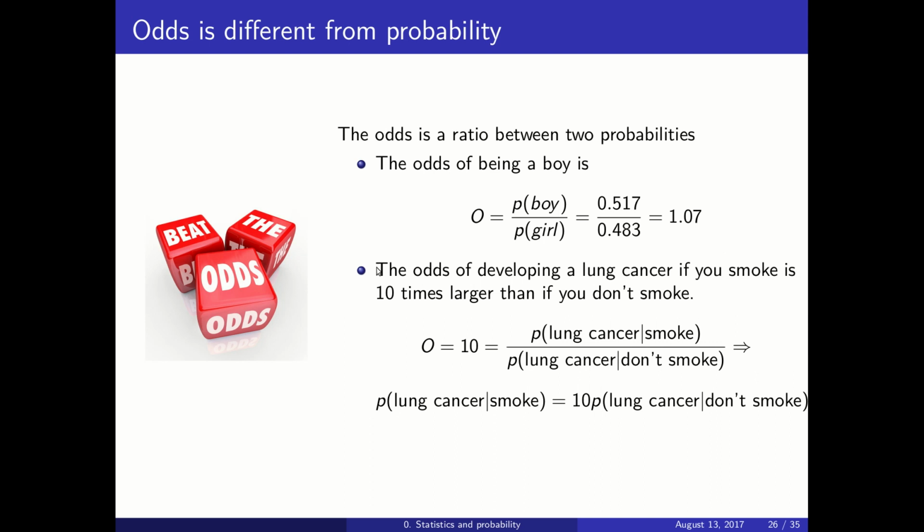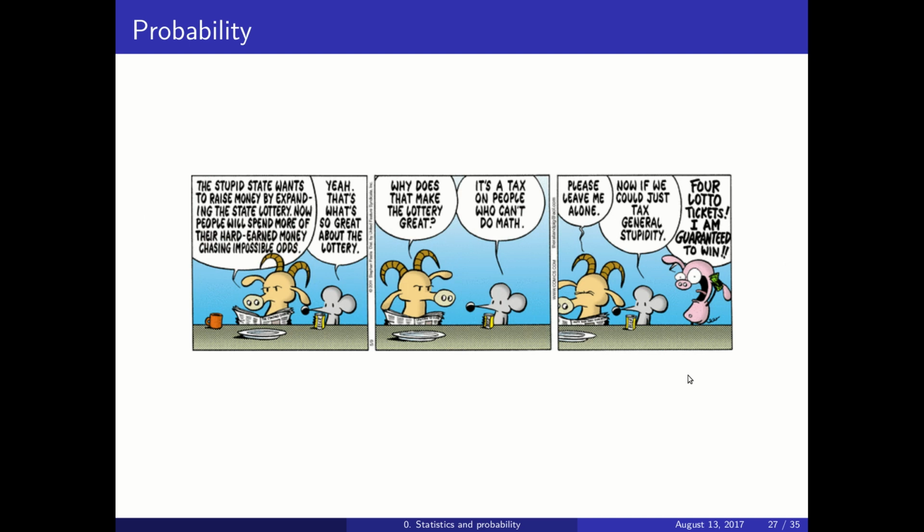And you can complicate this with conditional probabilities. You can compute the odds of developing lung cancer if you smoke compared to the odds of developing lung cancer if you don't smoke. Now we recognize here these conditional probabilities, and this odds is, let's say, 10 times larger. That means that the probability of developing lung cancer if you smoke is 10 times larger than the probability of developing lung cancer if you don't smoke.